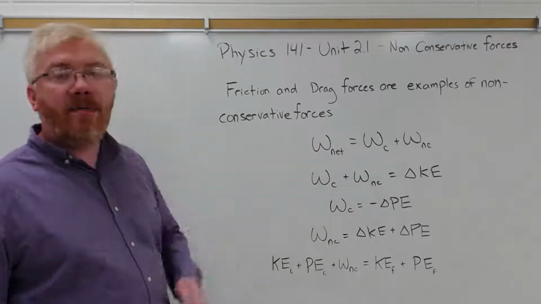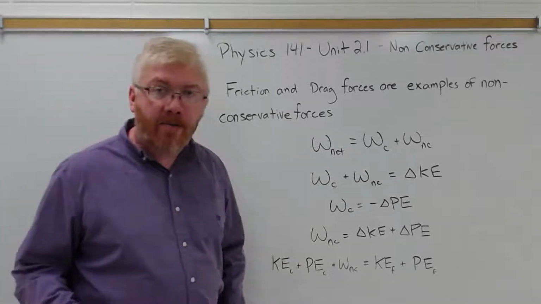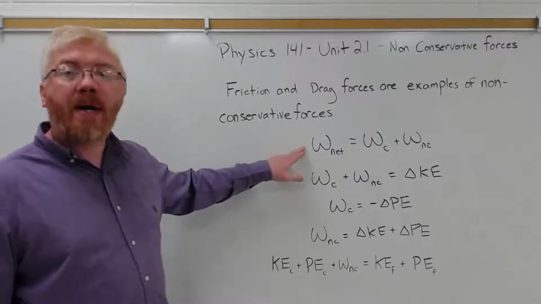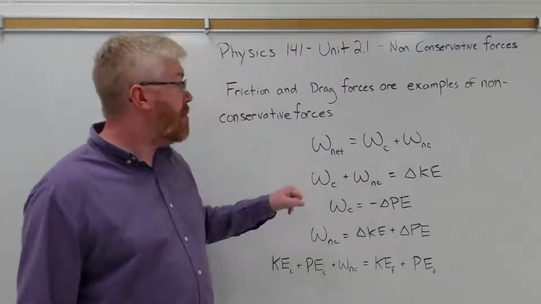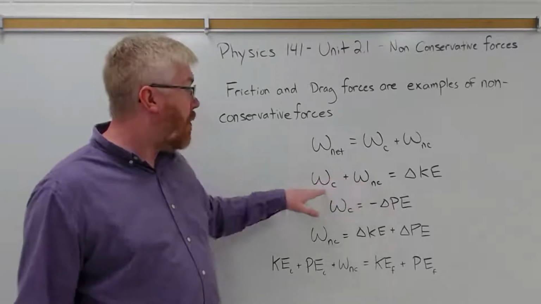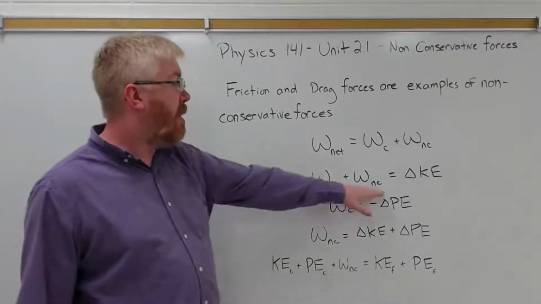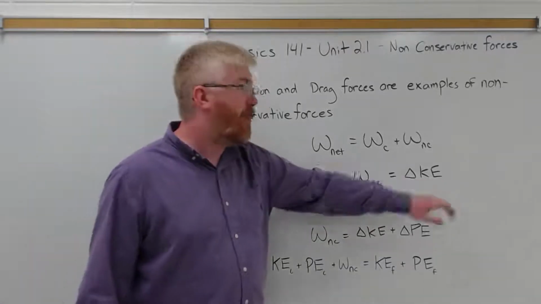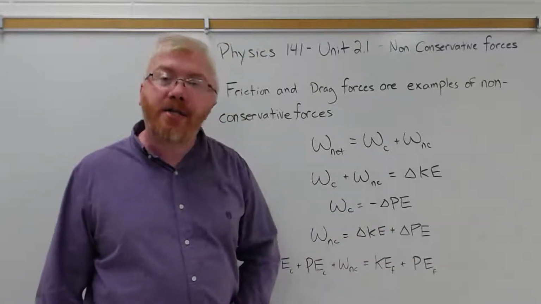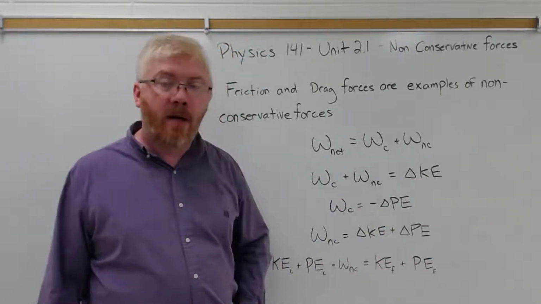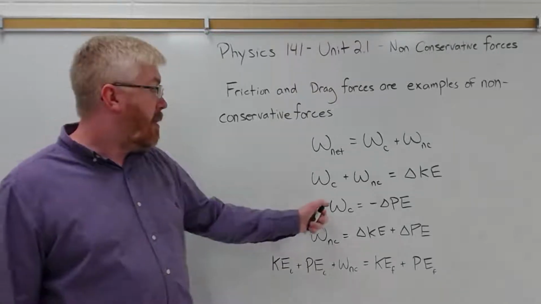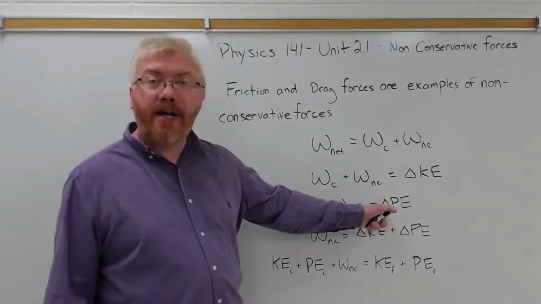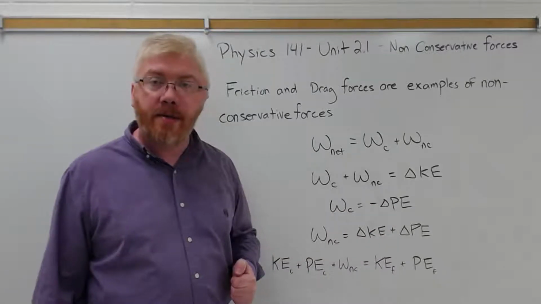Well, we know from the work-kinetic energy theorem that the total net work on an object is equal to that object's change in kinetic energy. So I just make a simple substitution. Instead of the net work, now we have the work done by conservative forces plus the work done by non-conservative forces is equal to the kinetic energy change of a system. We also know previously, when talking about gravity, that the work done by conservative forces is equal to the negative change in gravitational potential energy.